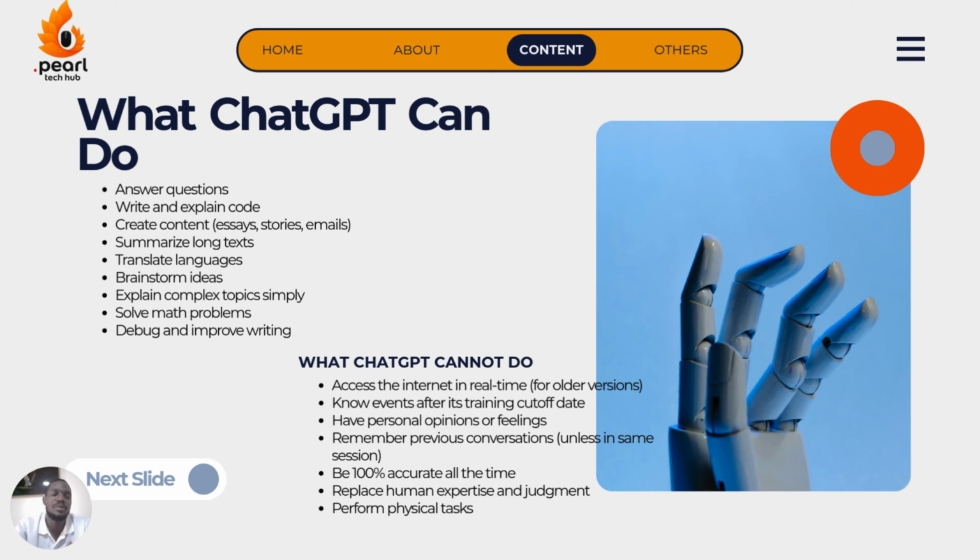So, what ChatGPT can do and what it cannot do. When I'm using ChatGPT, because it's the most common tool, what most of us have used commonly, when we talk about instructions and questions from our previous slide, the prompt engineering part of it, most of us have used ChatGPT or any other tool mainly for questions. If you check the history of your tool, you find things like what, how, where, this, and that. Those are questions. So ChatGPT and other tools help answer questions. They can answer questions. They can write and explain code.